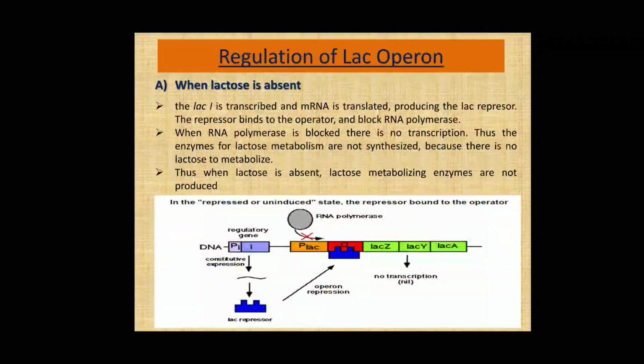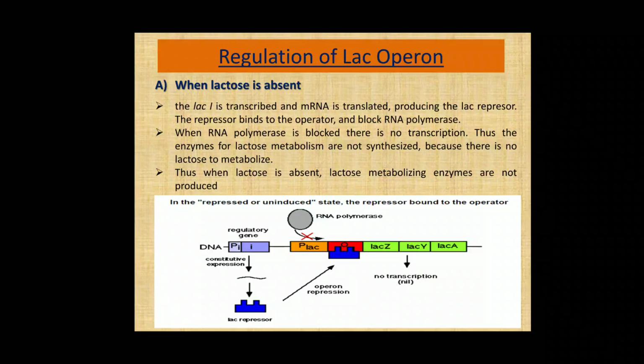Here is the gene regulation of the lac-operon. The mechanism of regulation of the lac operon is divided into two. First one is when lactose is absent, and second one is when lactose is present. So friends, lactose is an inducer in the case of the lac operon. We can see here when this lactose is absent, how this gene is going to be regulated.